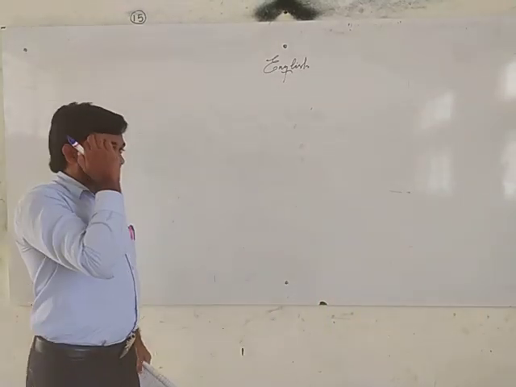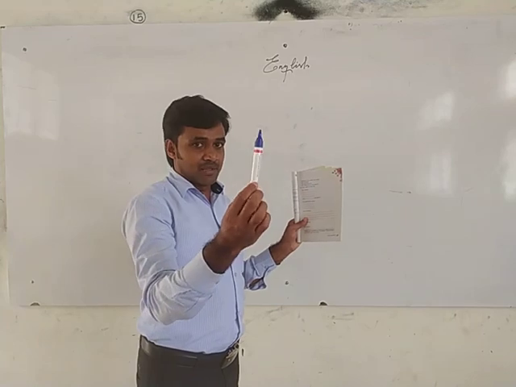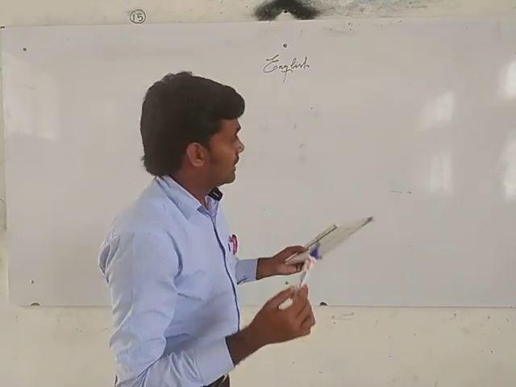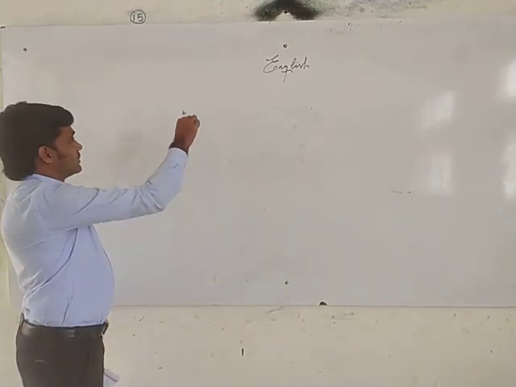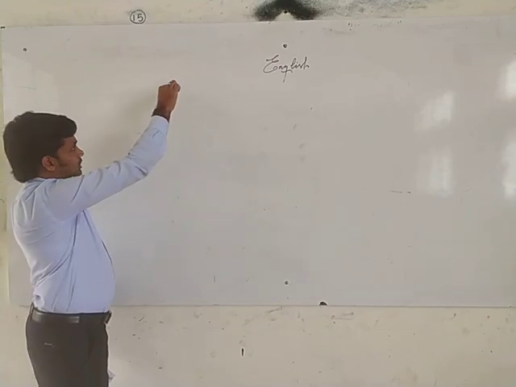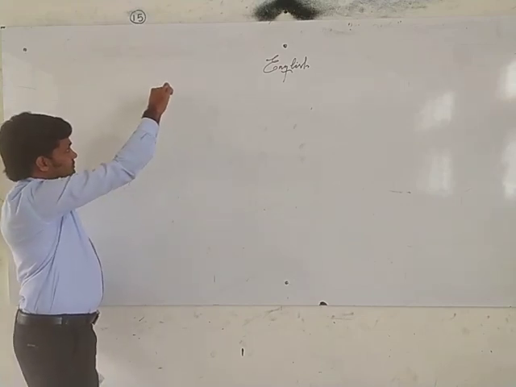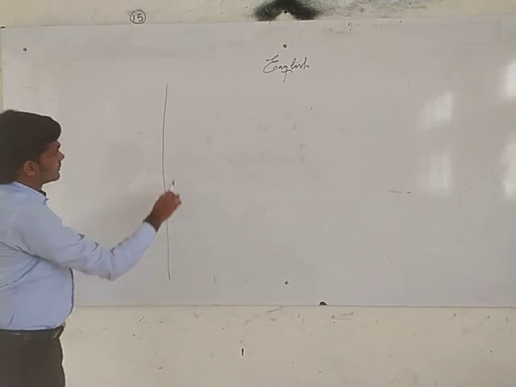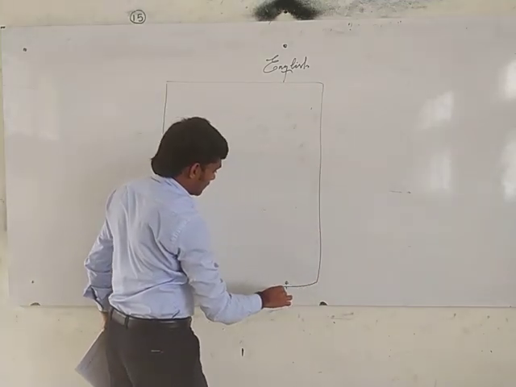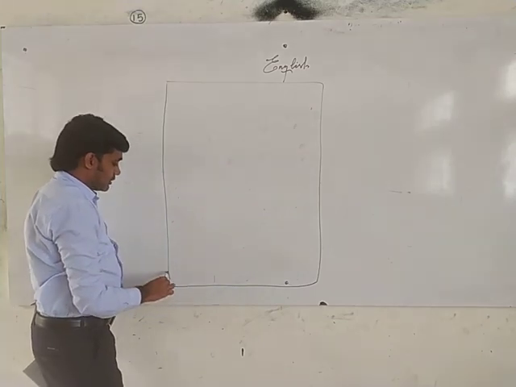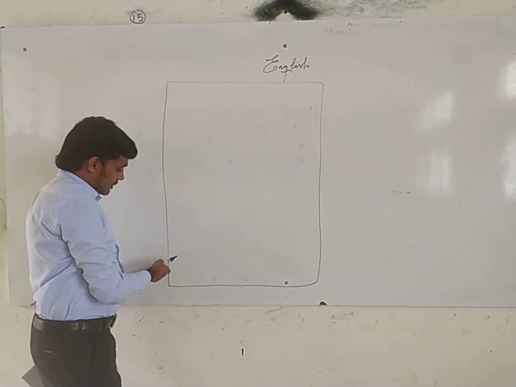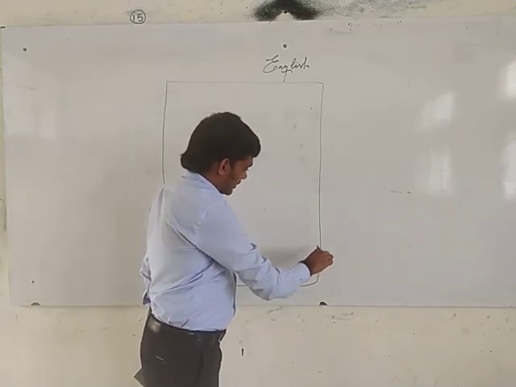How to write an official letter? Take a paper as well as a pen, and you write it. You don't draw a page. As it is a big board, I will draw a page here. Somebody thinks that they have to draw the page in the notebook. In the notebook you don't draw the page because the page is already there. If you draw the page, again, it's not nice.